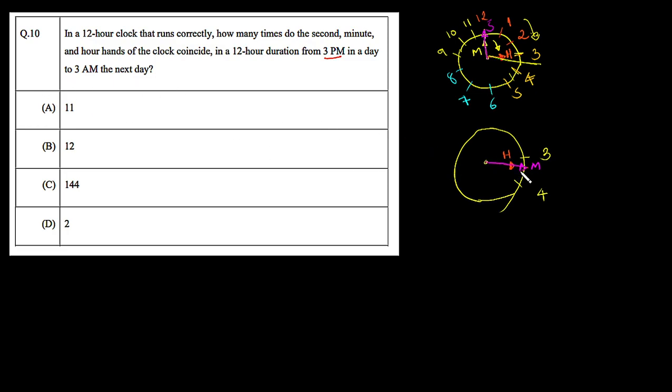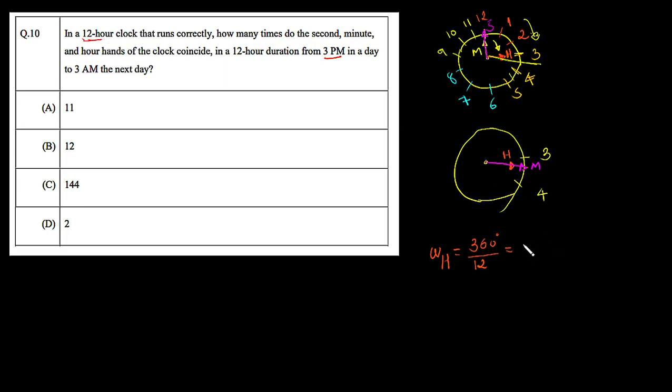To verify this, we have to use the concept of angular velocity of all three hands. So we can say the angular velocity of our hour hand, let's denote it with omega h, the h is nothing but the hour. This hour hand will complete a 360-degree rotation in 12 hours, because it completes one full rotation in 12 hours, as the clock is in 12-hour format.